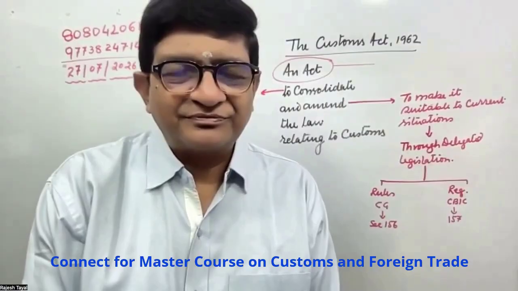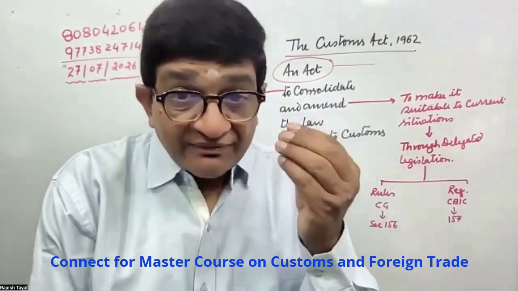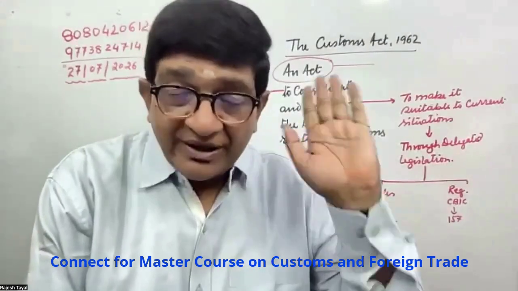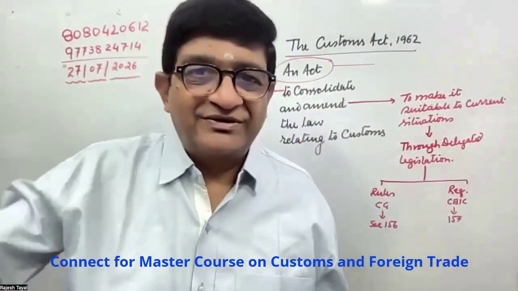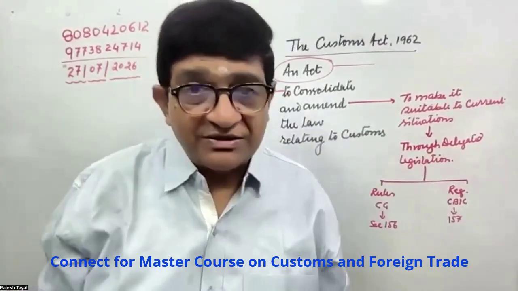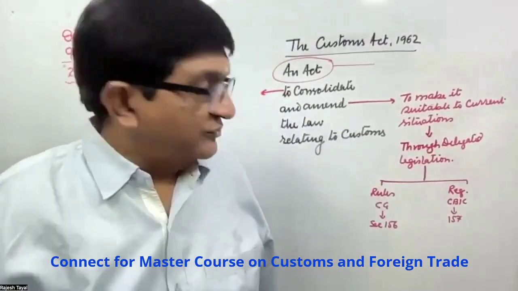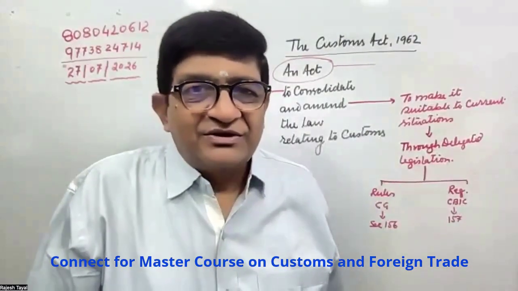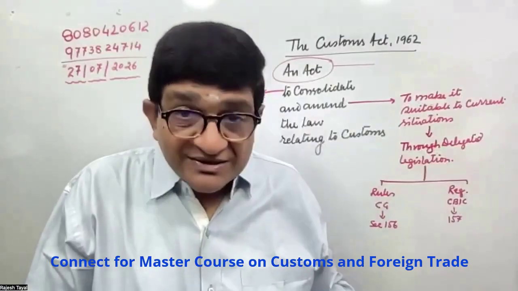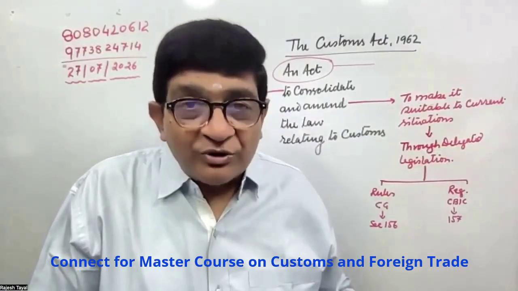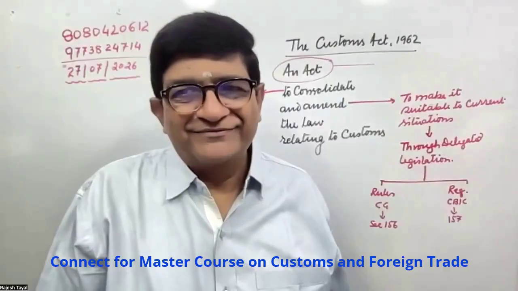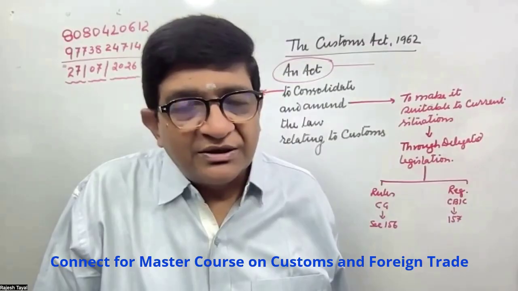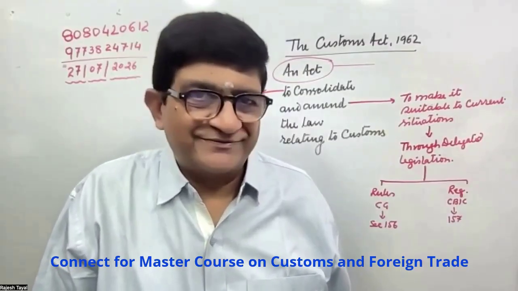Every Finance Act has the impact of amending the act itself. But on a day-to-day basis, how do the changes come? Through notifications. So delegated legislation authorizes making rules plus regulations plus issue of notifications. Through that, the law is made applicable up to date.